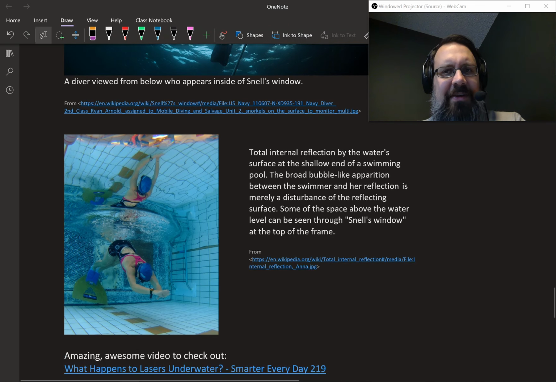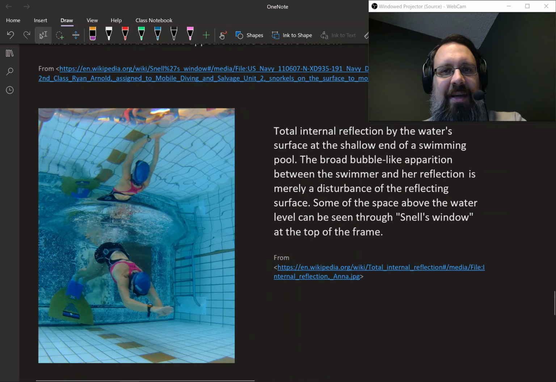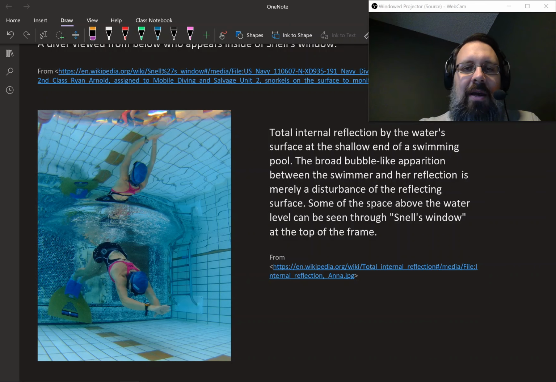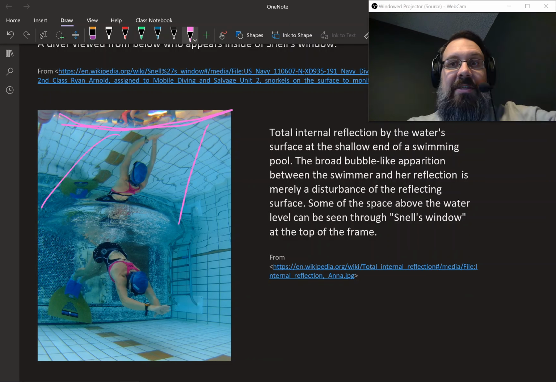Here's another example of this, also from Wikipedia. This picture of this woman underwater. It says: total internal reflection by the water surface at the shallow end of a swimming pool. The broad bubble-like apparition between the swimmer and her reflection is merely a disturbance of the reflecting surface. That's this bubble here that they're talking about. Some of the space above the water level can be seen through Snell's window. So this is where Snell's window is. So you can actually see above the water from that window, but everything else down here is a reflection of what was under the water, bouncing off the surface and reflecting back down because you're viewing at an angle that's greater than the critical angle.